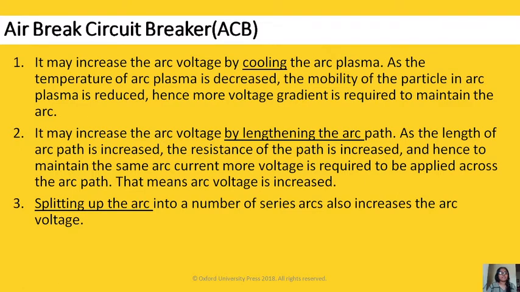In the second, it may increase the arc voltage by lengthening the arc path. As the length of the arc path is increased, the resistance of the arc path is increased, and hence to maintain the same arc current more voltage is required to be supplied, and that is not there. So the arc gets extinguished. That means again the arc voltage is increased. We are increasing the arc voltage by lengthening, cooling, and the third one is splitting. Splitting up the arc into a number of series arcs also increases the arc voltage, and that voltage gradient is insufficient between the two contacts of the circuit breaker, so the arc gets extinguished either by natural air or by pressurized air.